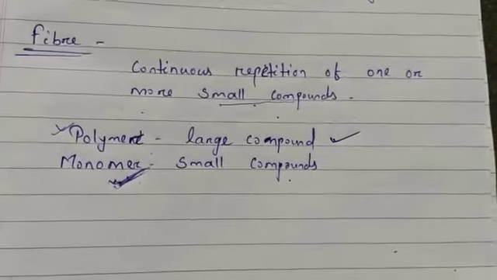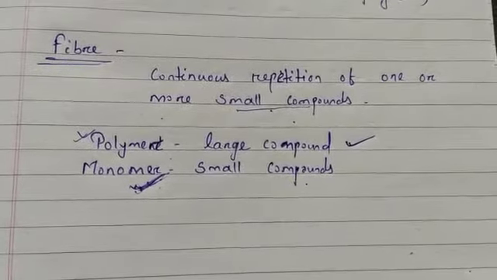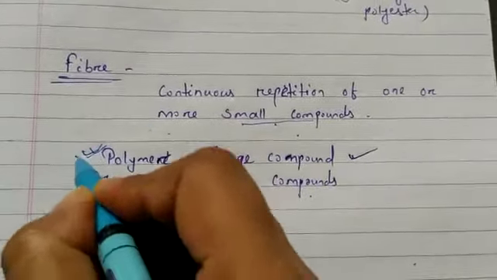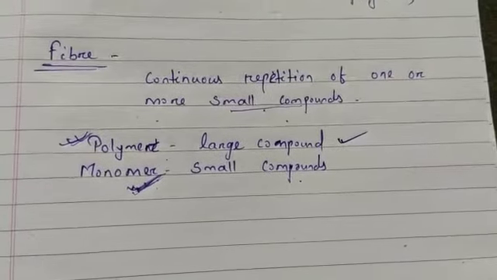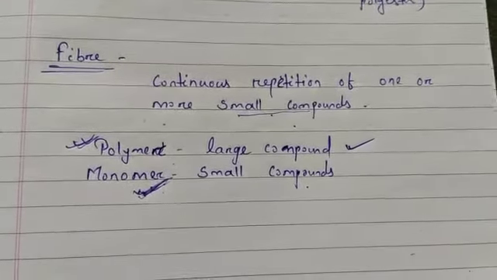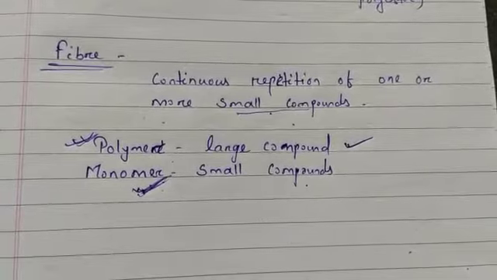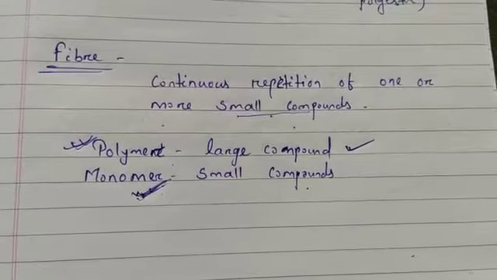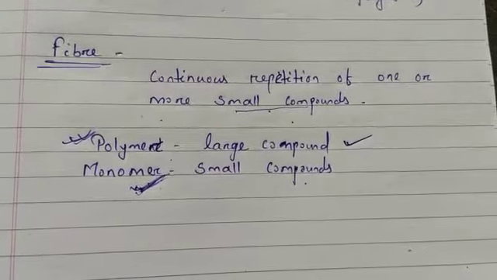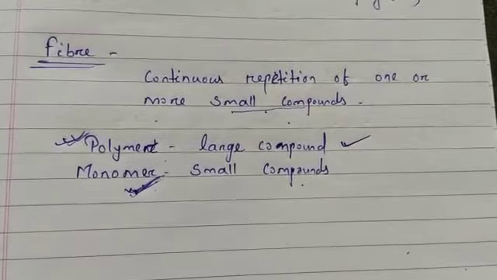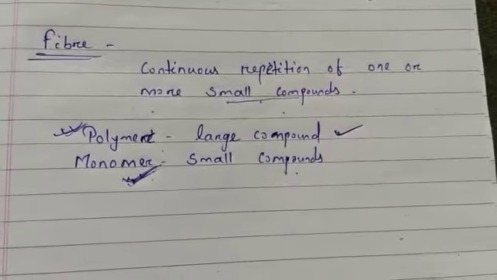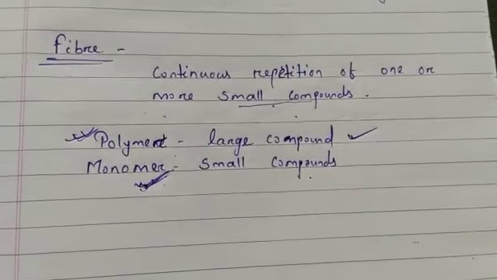The word polymer is derived from Greek words. You can divide it into two parts: poly means many and mer means unit. So polymer means many units. The process of making a polymer is called polymerization.